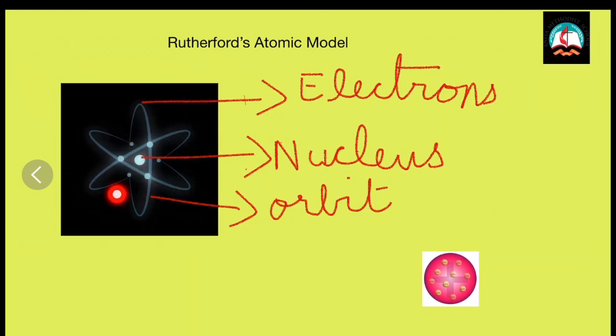Finally, he said that the atom was electrically stable, but still his model proved to be a failure, because when electrons revolve around the nucleus, he said they lose energy and fall into the nucleus. Therefore, the atom becomes unstable. But we all know that the atom is stable. Therefore, his model was also a failure.